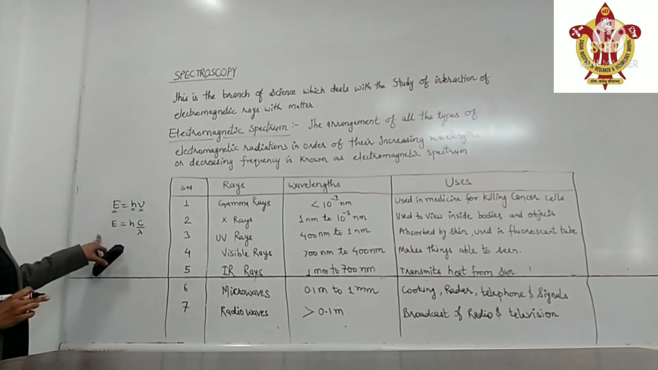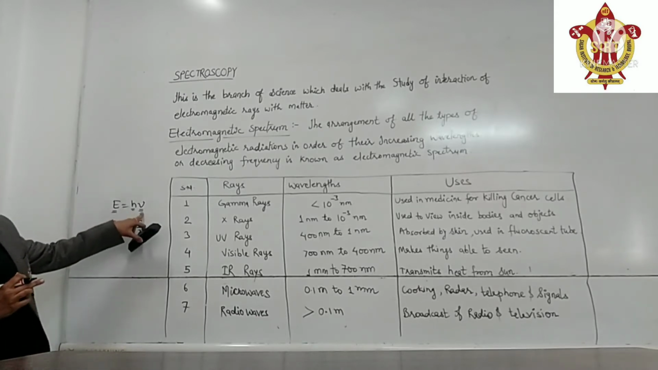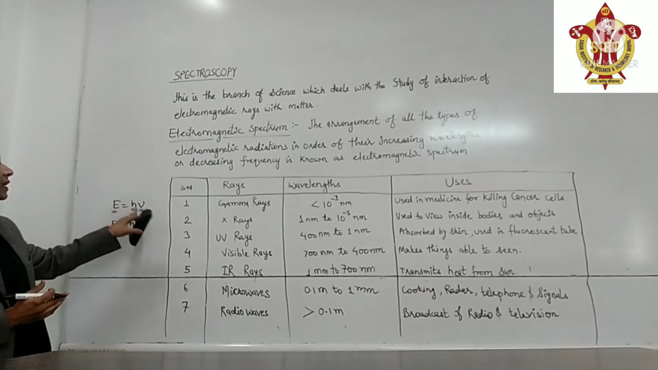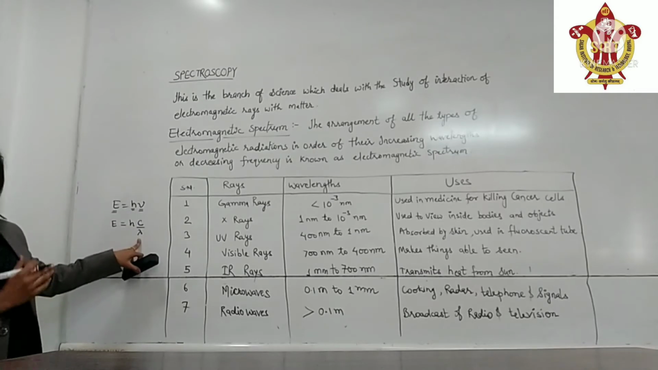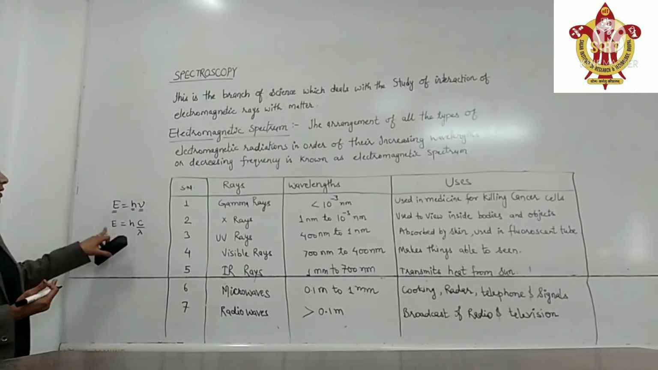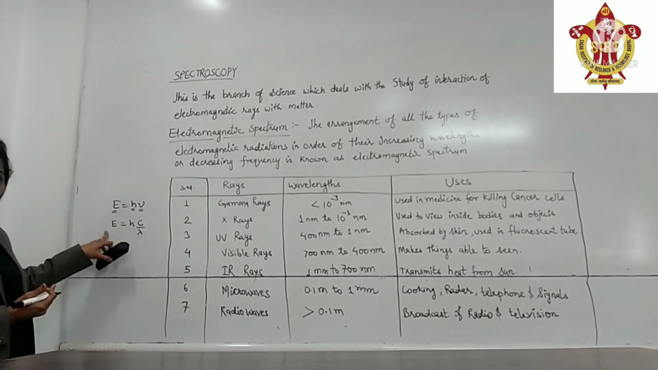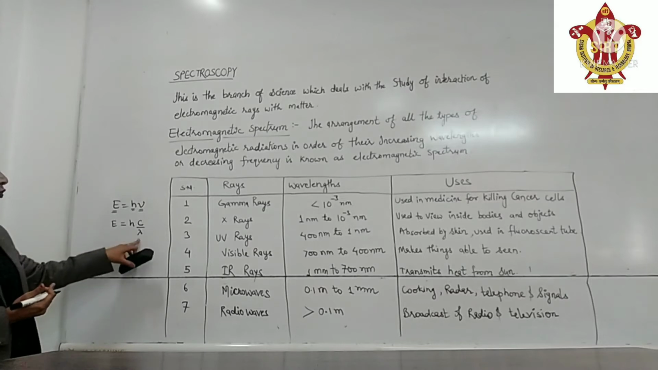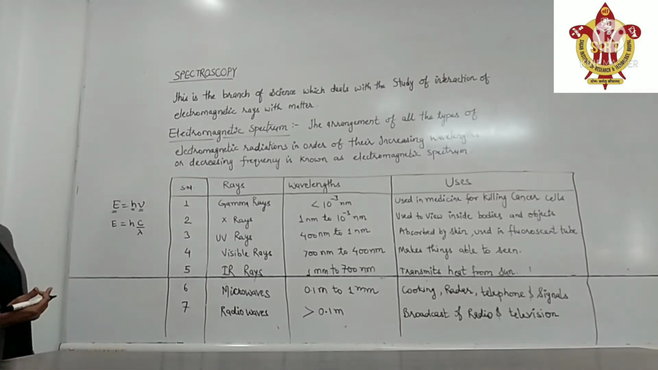So by this relation, we can understand that energy and frequency are directly proportional. If energy is high, then frequency is also high. And wavelength is inversely proportional to both of that. If energy is high, then wavelength is low. And if energy is low, then wavelength is high. This relation shows that wavelength is inversely proportional to energy.